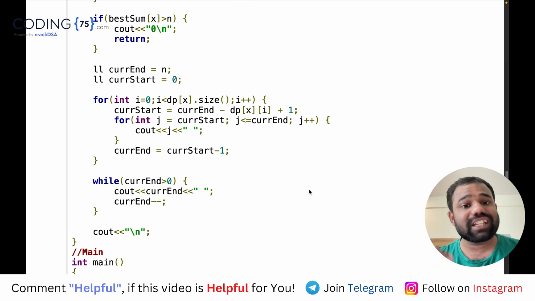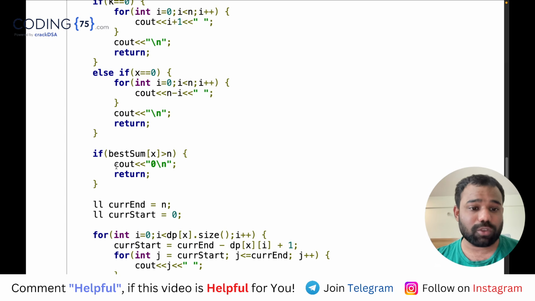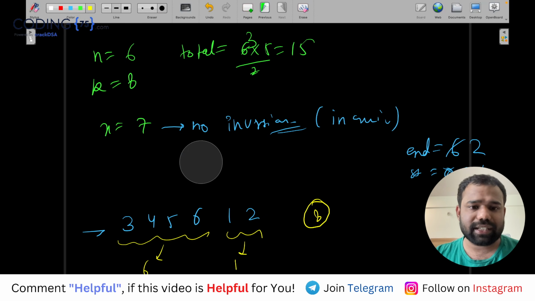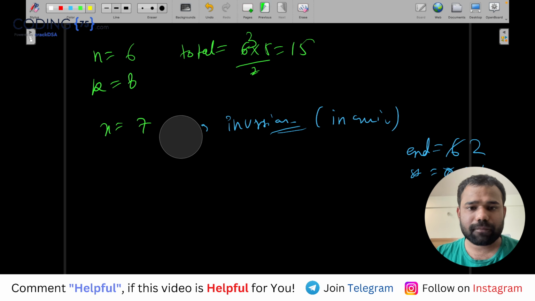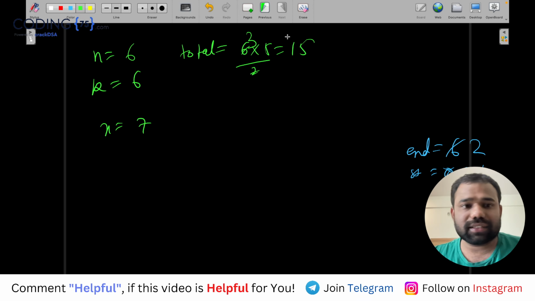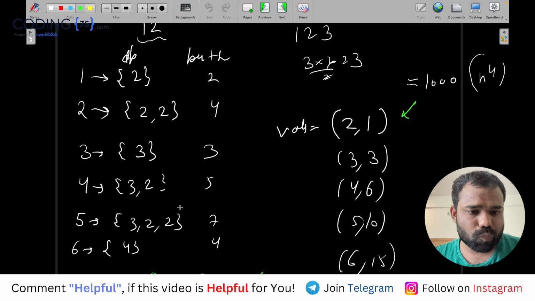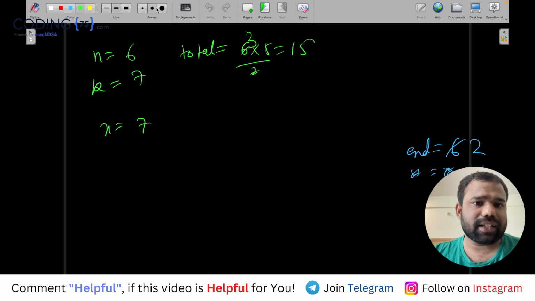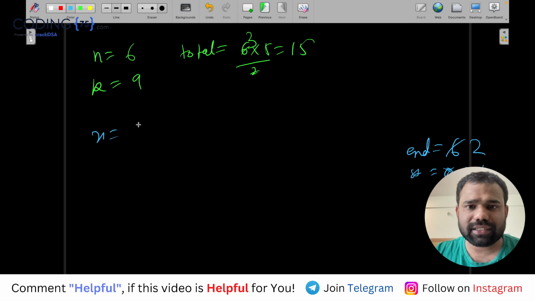Okay. Now guys, there will be some cases when the answer is 0 also. And there is one more corner case also. Let's first discuss the corner case. Now the corner case is that let's say you have k as 9. So if k is 9, then you can see that the x value will come as 15 minus 9, which is 6.